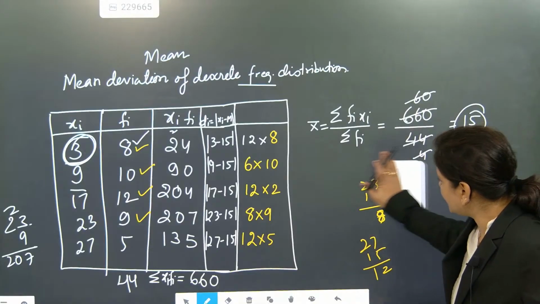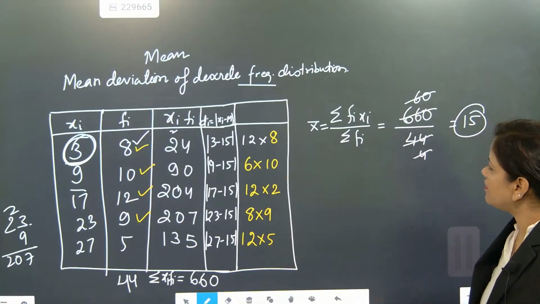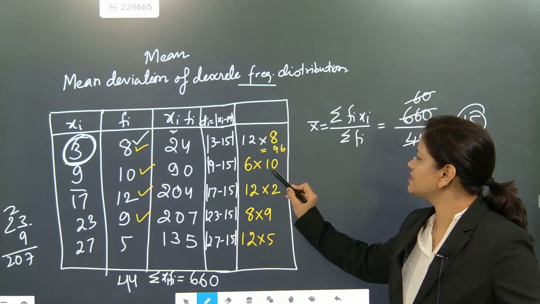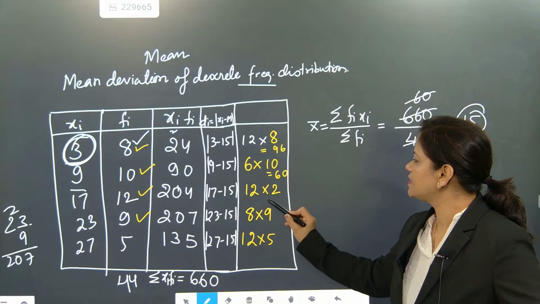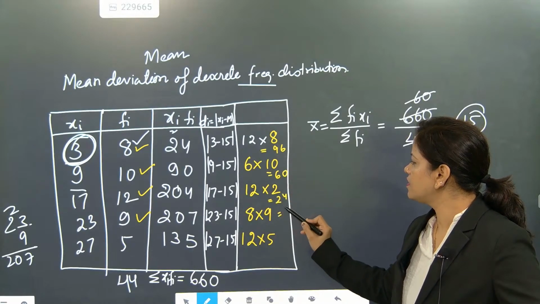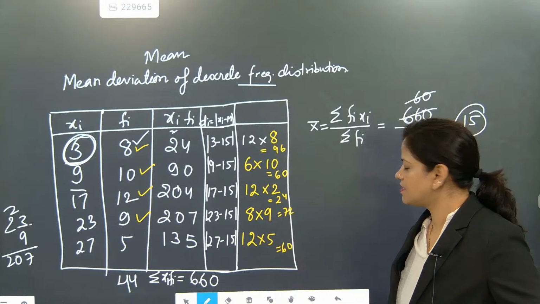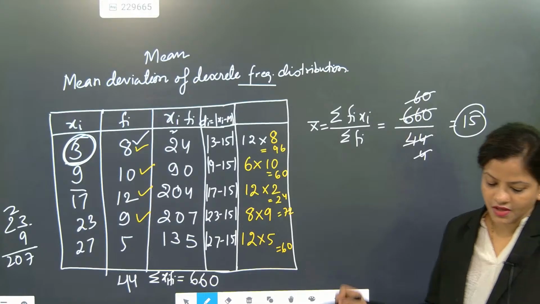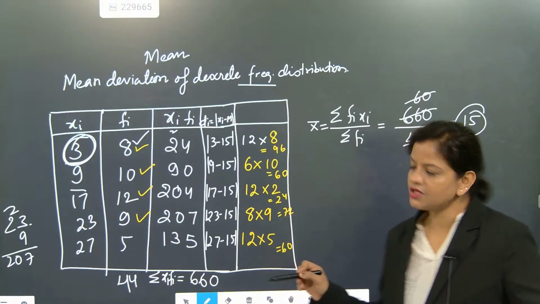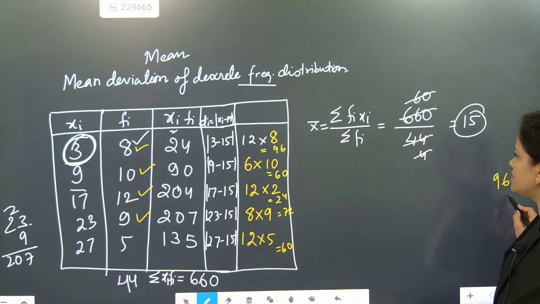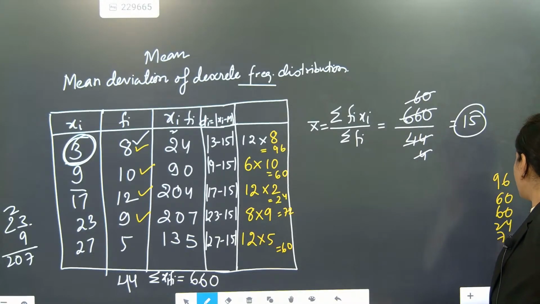After getting this, because we need the mean deviation, now we have to find it. 96, 60, 24, 72, 60. Understood? 96, 60, 24, 72, 60. Now you add these: 96, 60, 60, 24 and 72.